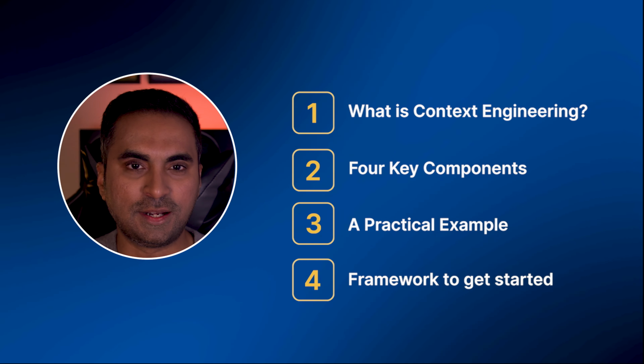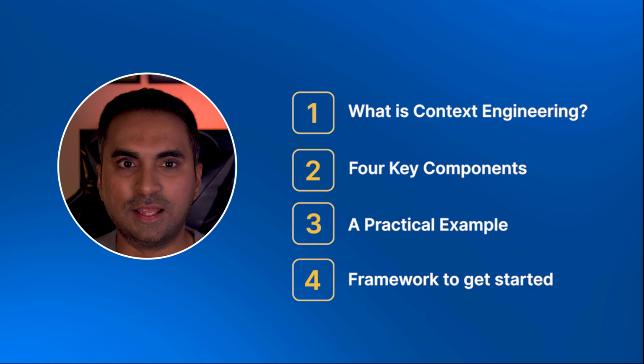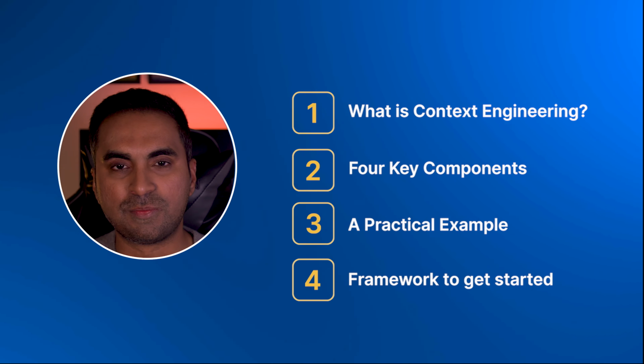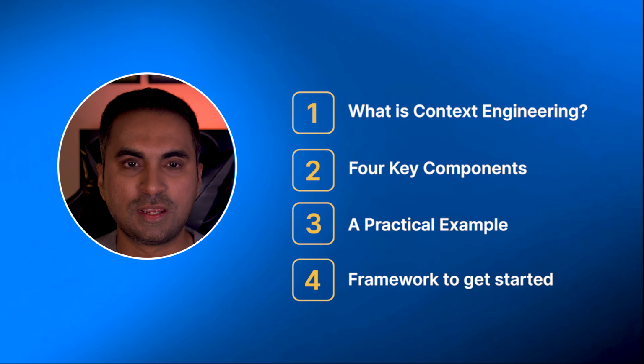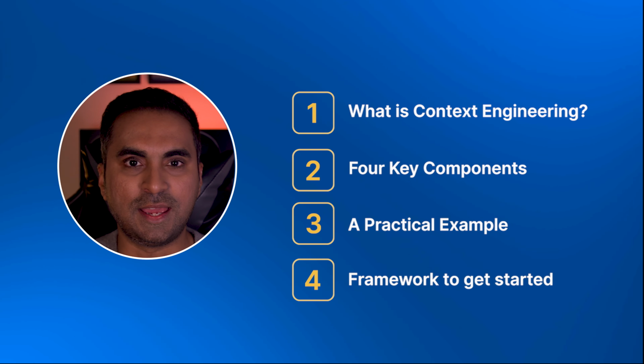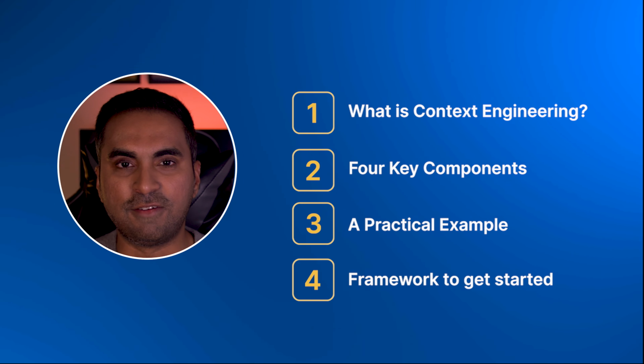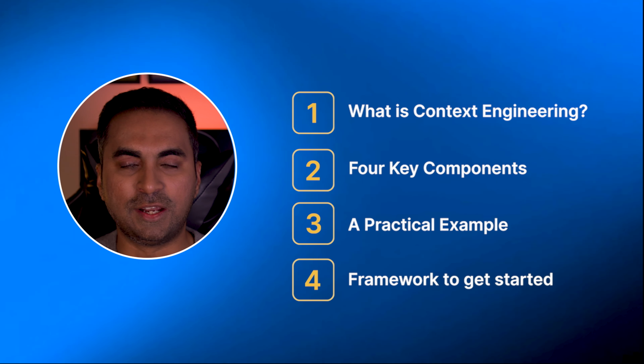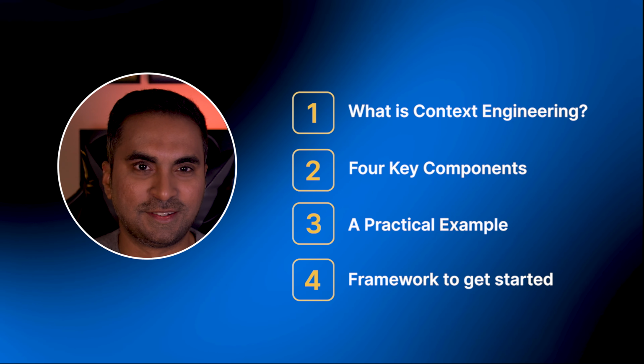Here's what we are covering. First, I'll explain what context engineering actually is. Then we'll break down the 4 key components: role, context, tools, and boundaries. After that, I'll show you a practical example so you can see exactly what this looks like. And finally, I'll give you a framework to get you started. Let's get right to it.